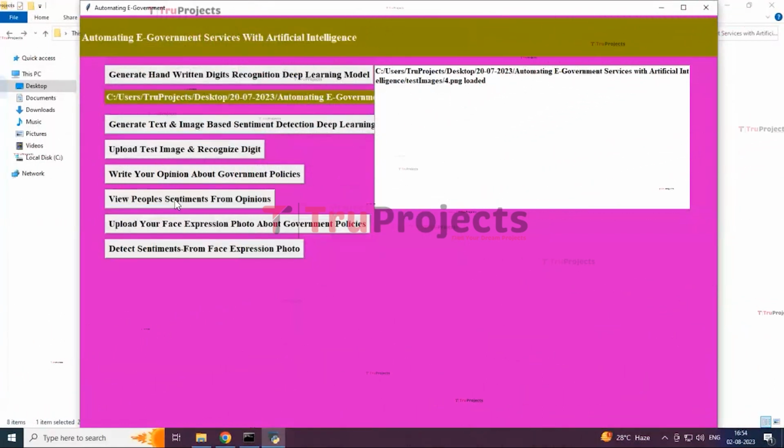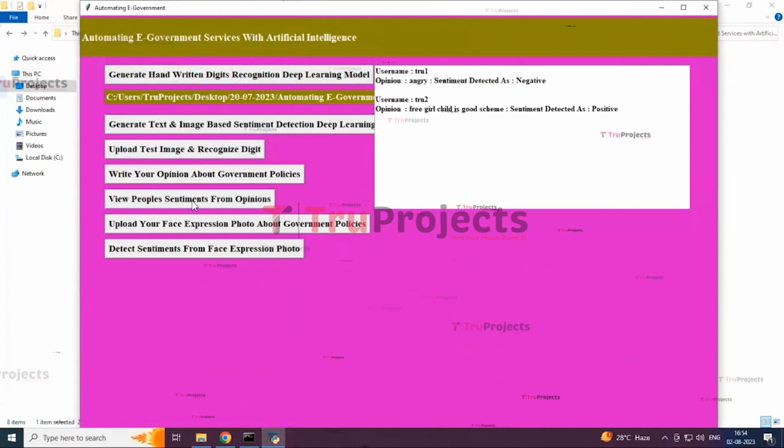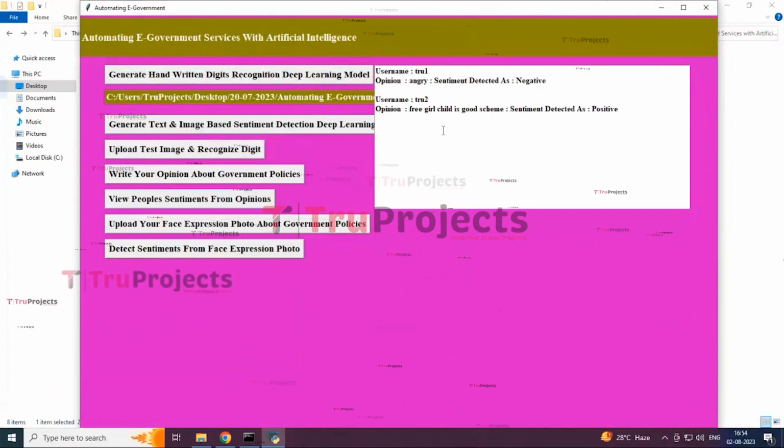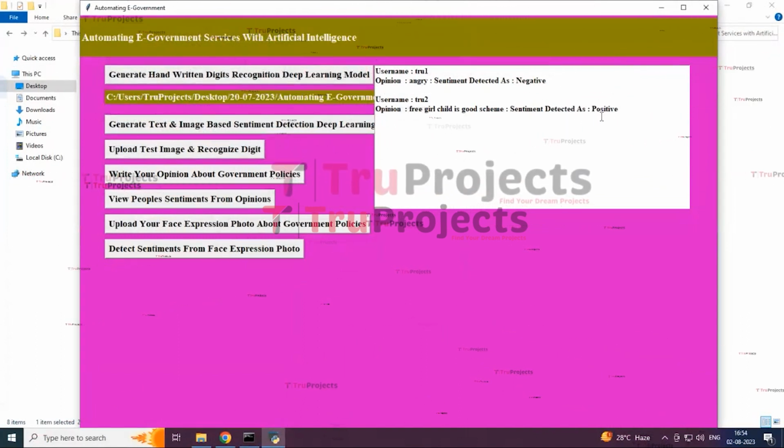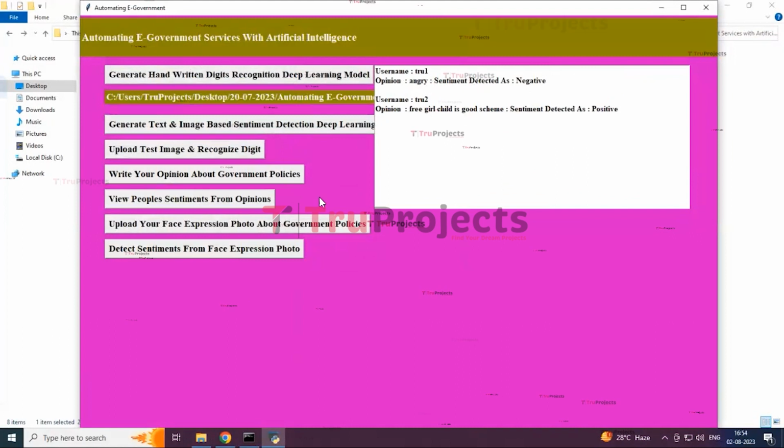Now view people sentiments from the opinions. So when we click on this, you can see past users' opinions and also the opinion we have just written. The past opinion they have written was angry, so it is a negative opinion, and now we have written free girl child education is a good scheme. So based upon this it gave the positive sentiment.